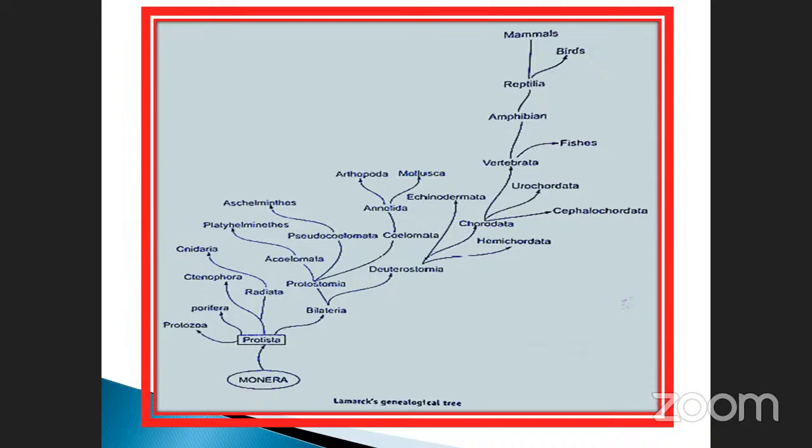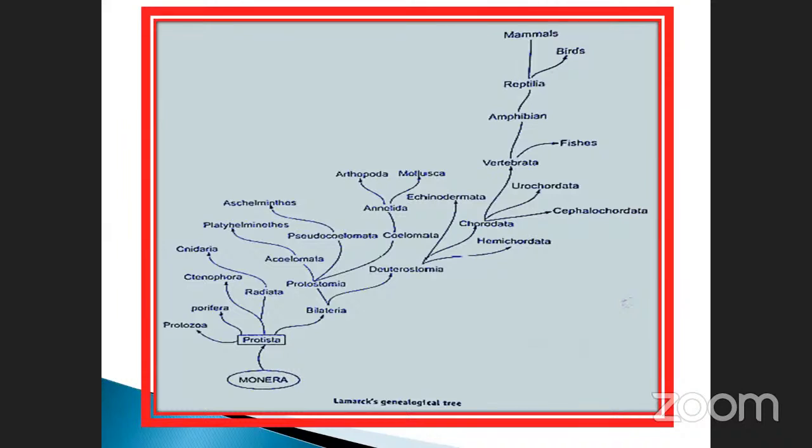The Monera is a single-cell organism and also a prokaryote. Here bacteria is an example, the starting place. And then it also develops into Protista. It has so many branches: Protozoa, Porifera, Radiata, Ctenophora, and so on. These all come under the heading known as animal classification. When you study animal classification, we will study these things.